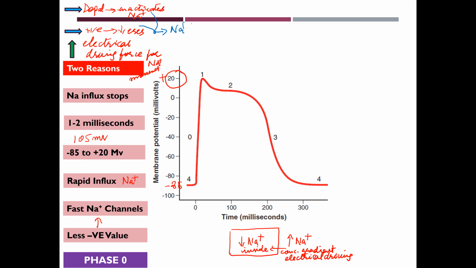Due to both these factors, sodium current decreases while potassium current develops. And this marks the end of the phase zero. And with the end of phase zero, the phase one becomes established.